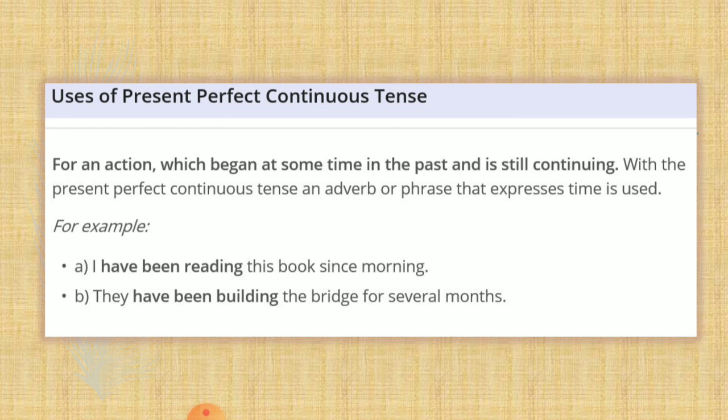They have been building the bridge for several months. If you presume that they started making the bridge in January and till this time, till the month of May, they are continuing with the bridge building, then they can say they have been building the bridge for several months.